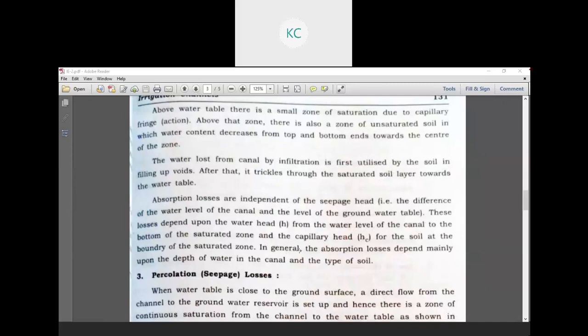Okay, so, what is a seepage head? Seepage head is nothing but the difference of the water level of the canal and the level of the groundwater table. Okay, so the difference between the water level of the canal and the level of the groundwater is called the seepage head. But the absorption losses are independent of the seepage head.